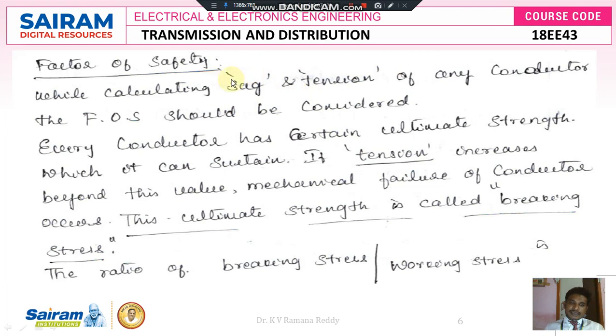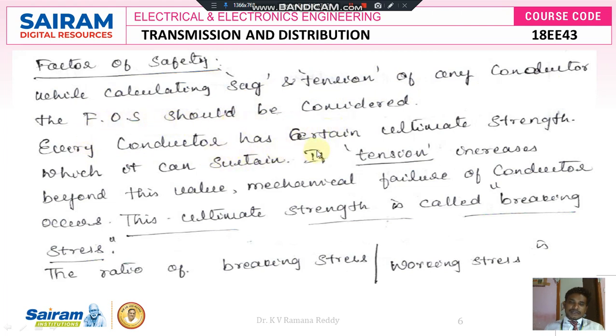The sag is allowable while we are constructing a transmission system or distribution system within the minimum level, and tension is also allowable within the safe limit value. Whenever the sag and tension are within the safe limit value, then the factor of safety is in a safe manner. Otherwise, the factor of safety is in a damaged manner. So, while calculating the sag and tension of any conductor, the factor of safety should be considered.